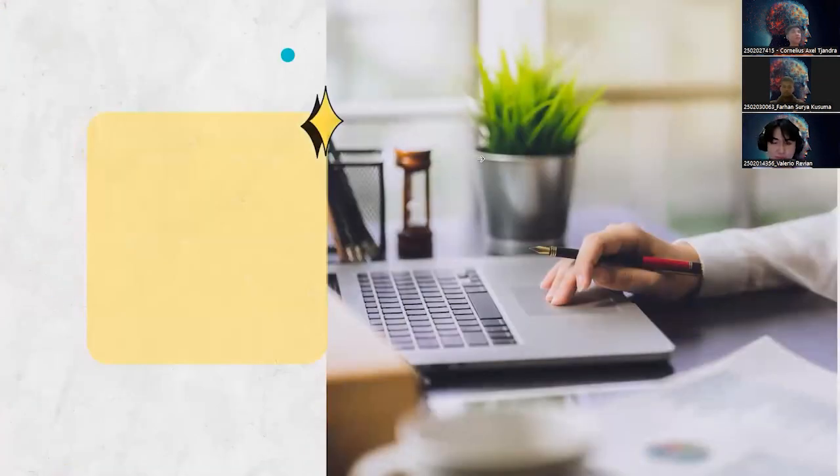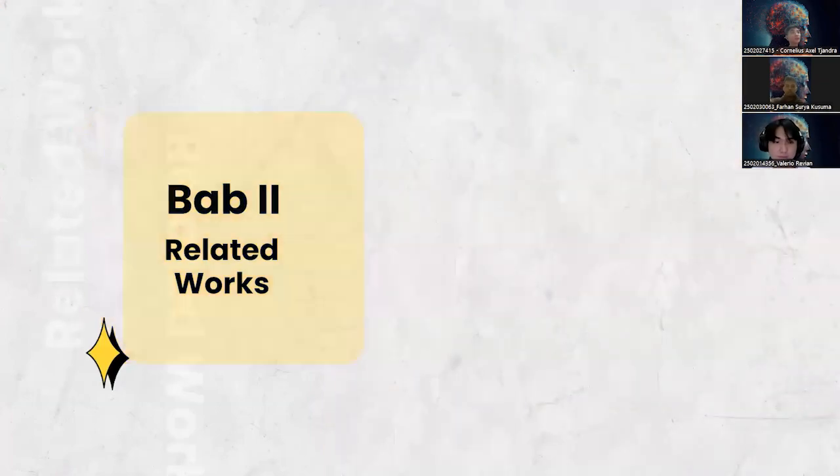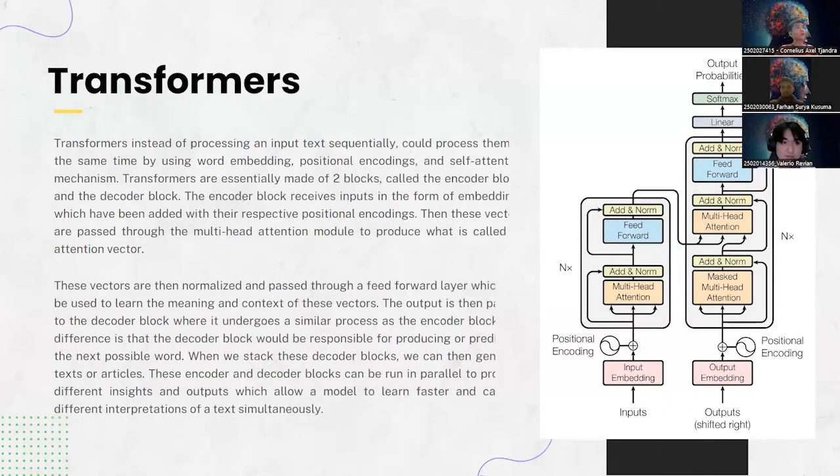Now, for the second chapter, we'll be discussing some related works. The first topic is transformers. As previously mentioned by Valerio, transformers are the backbone of all the models that we'll be comparing in the paper. I won't be discussing how exactly a transformer works because of the time limit, but transformers made such a huge impact since their birth in the world of NLP because they aim to solve some of the problems encountered by LSTMs or previous generation neural networks.